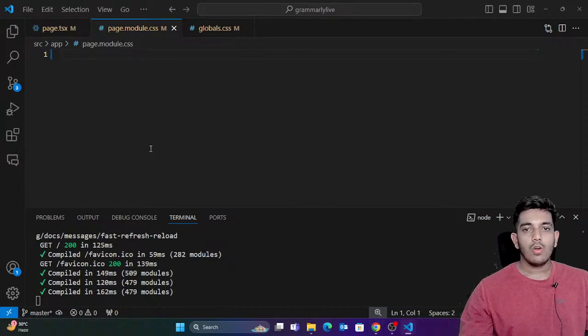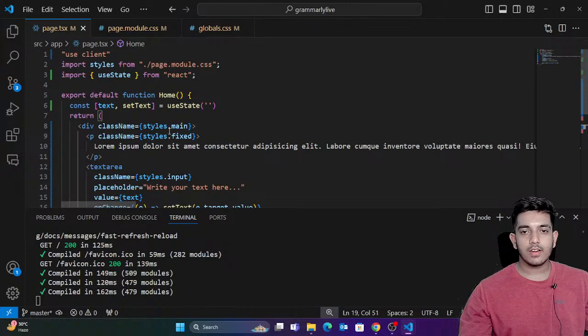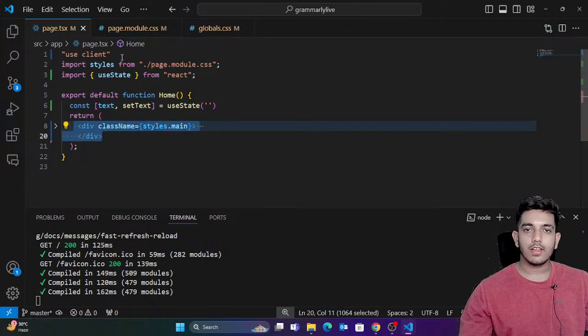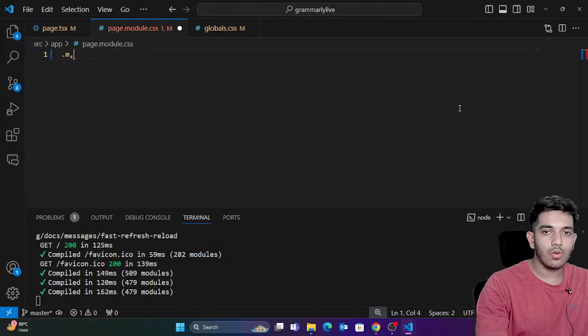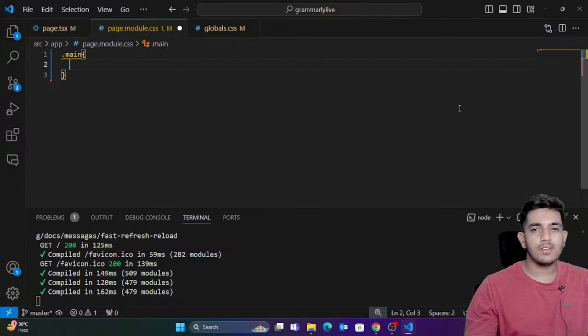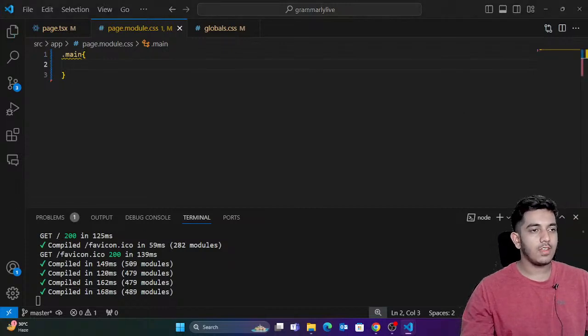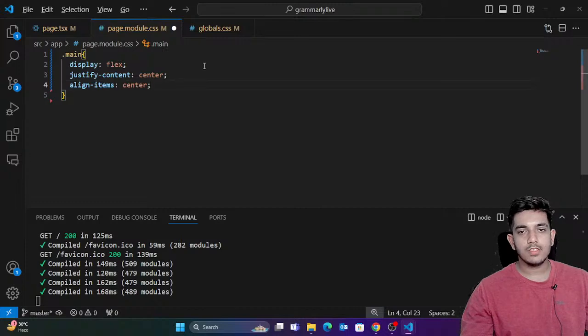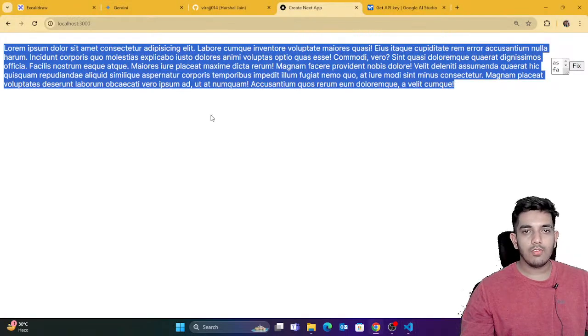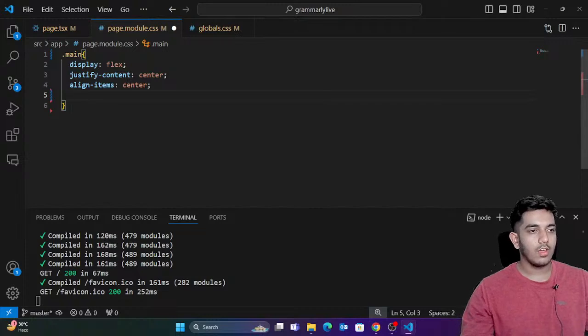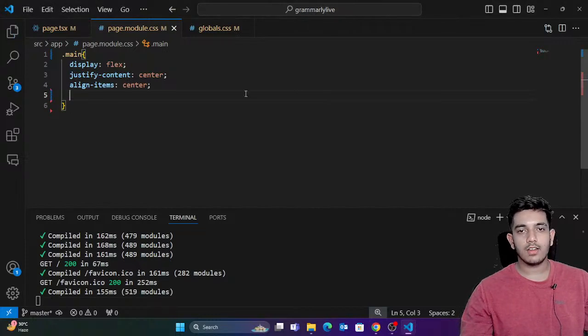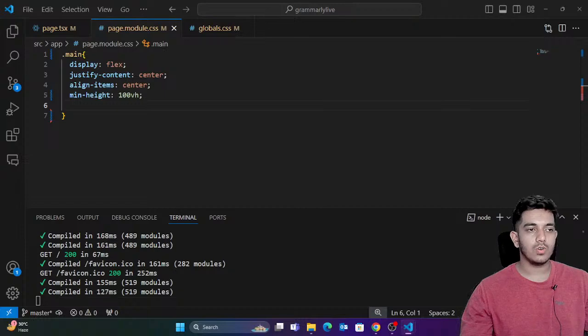Let's continue. First of all, you can see that the outer container is the main container. I'm gonna say that this main container is gonna take full width and full height. So we have the main tag, very simple CSS. First of all, I'll say that everything would be in center. You can see it's only taking this much height, that's why it's not in center. So we have to give it height also. I'm gonna say the minimum height is 100vh, that means window size, and the width is 100%.